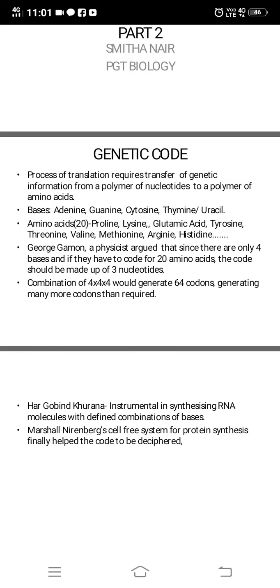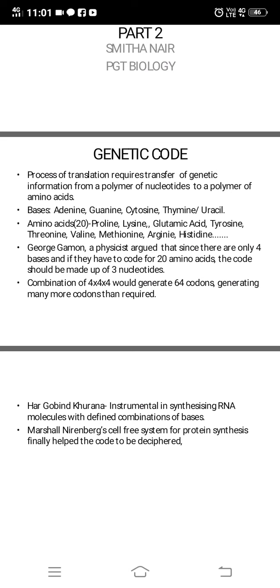Students, we will come to the next topic, that is genetic code. We have seen replication and transcription. Now we will go to the next step, that is translation. So before we go to that step, we need to know what is genetic code.